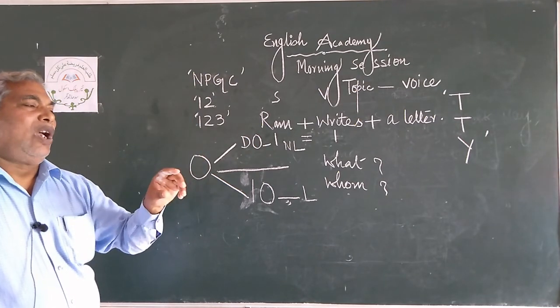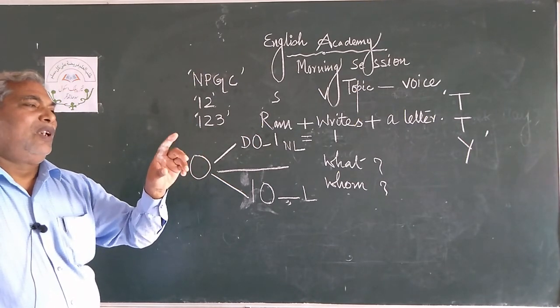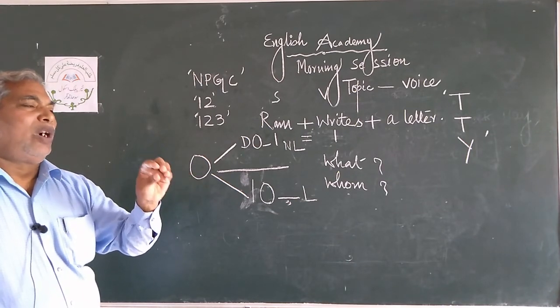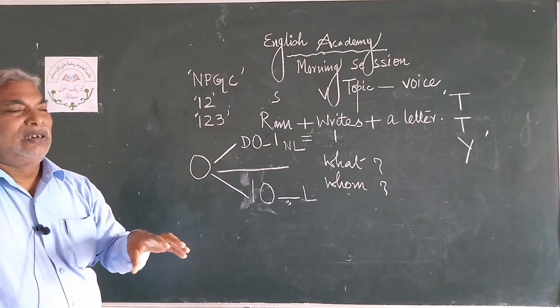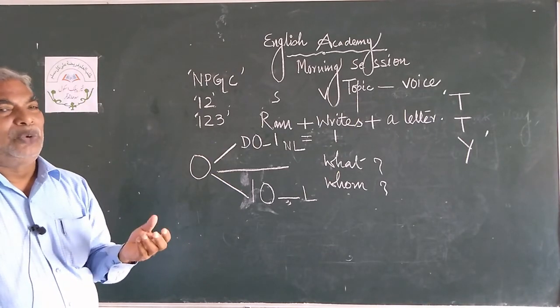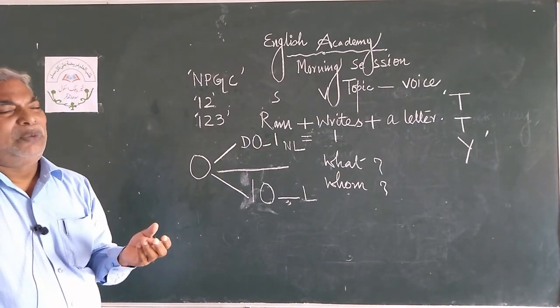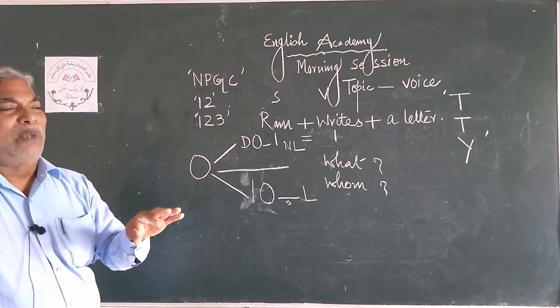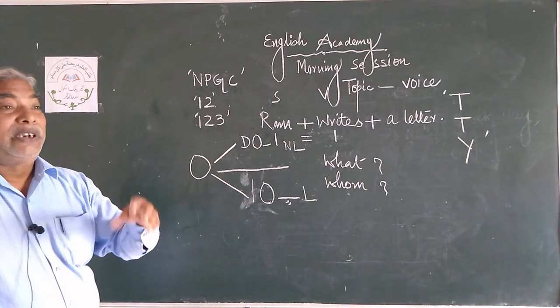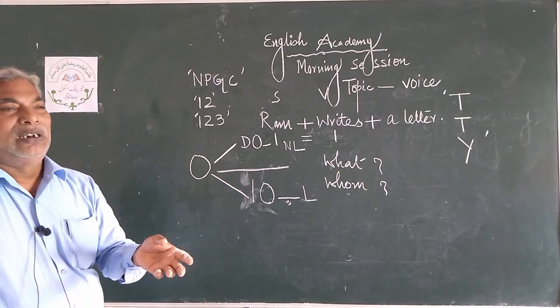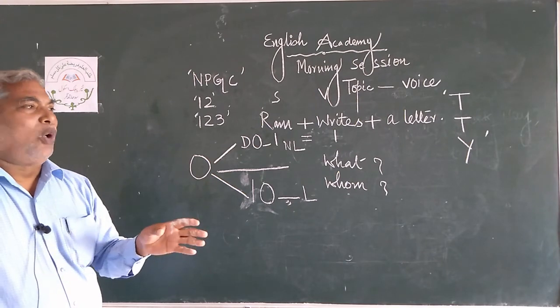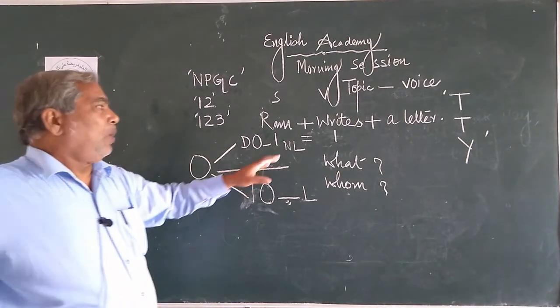A full stop does not take the place of a question mark. The question mark is very important as the punctuation mark for interrogative sentences. If you do not put a question mark as a sign of interrogation and you have written an interrogative sentence, the examiner, the teacher will cross it. So please, very important.